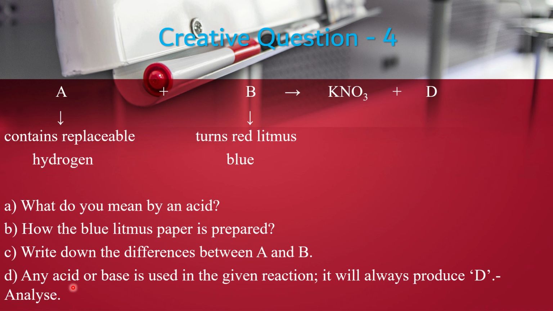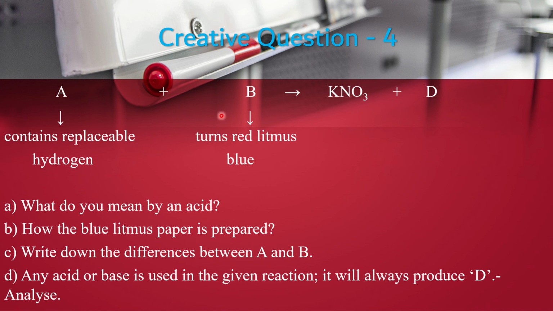Question D: is any acid or base used in the given reaction? That means instead of A, nitric acid, you can use any acid, and instead of B, potassium hydroxide, you can use any base. It will always produce D. D means water.